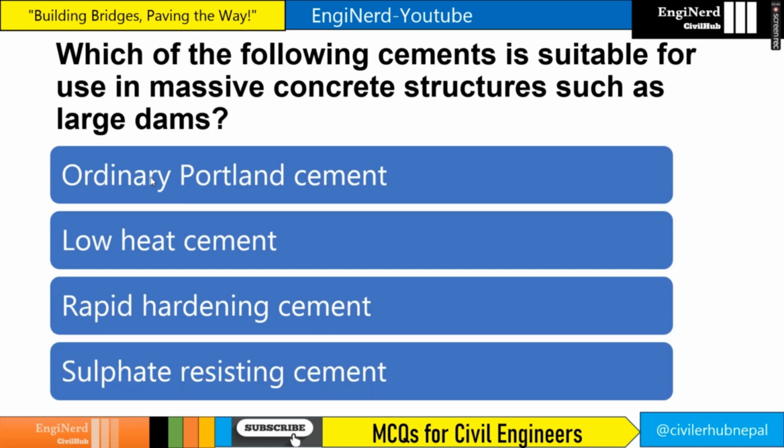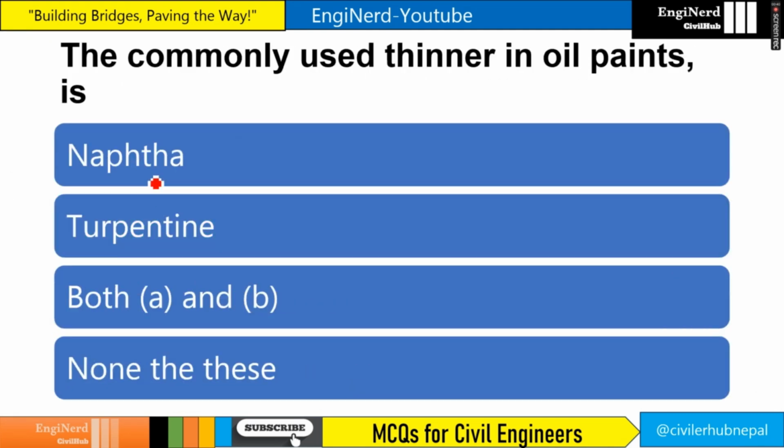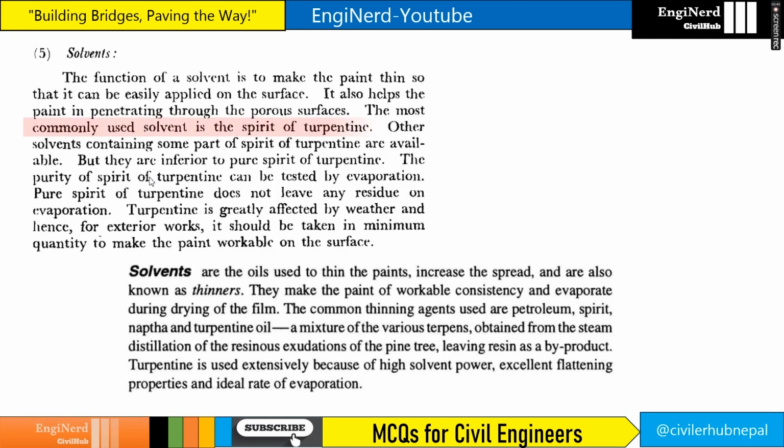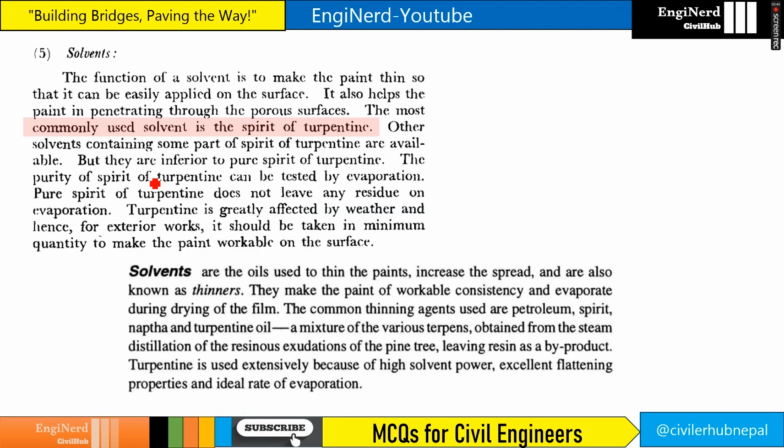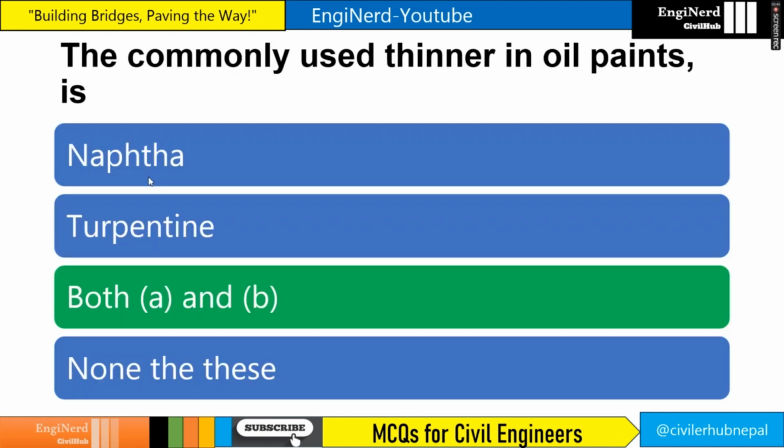So which of the following cement is suitable for use in massive concrete structures such as a large dam? We all know low-heat cement is used in mass concrete work, right? Okay. The commonly used solvents in oil paints are naphtha and turpentine, both A and B. You see here, the commonly used solvent is the spirit of turpentine, also written in the particular book. But generally we tick both A and B.